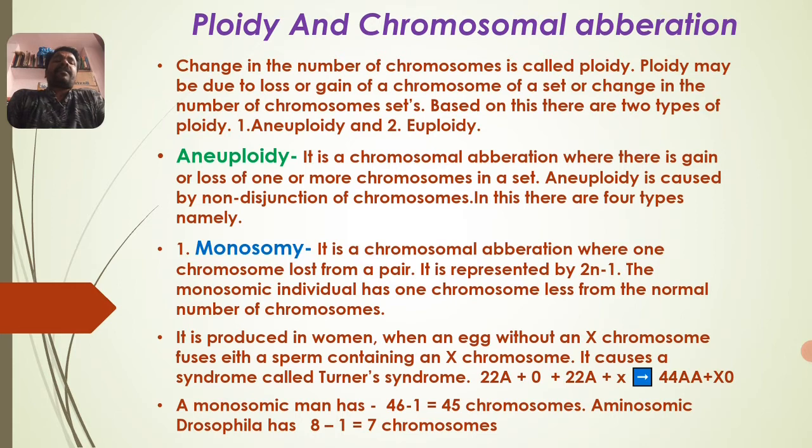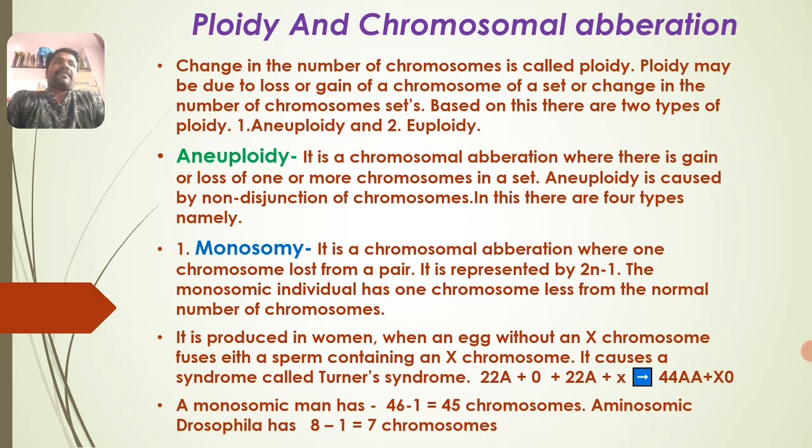Dark bands consist of more DNA and less RNA. In the same way, interbands consist of more RNA and less DNA. Where the dark bands are present, in that region a swelling occurs, an enlargement of that portion, and it becomes puffy. That is called a puff. They are also called chromosomal puffs, or Balbiani rings.